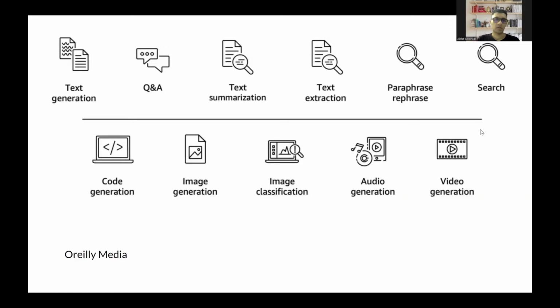These are some more use cases where you might use generative AI, including Q&A, summarization, paraphrasing, etc., and audio generation. Right now, we discussed text generation. Usually, LLMs are the best models that you can use for text generation. Before LLMs, we also had other language models, but not large language models. We had RNN based models, we had LSTM based models, but those aren't nearly as good as LLMs.